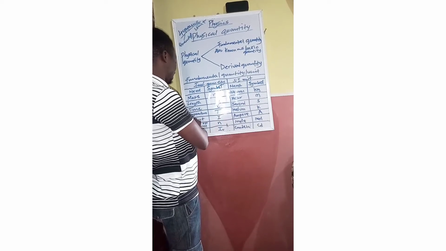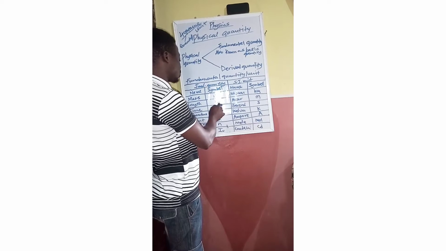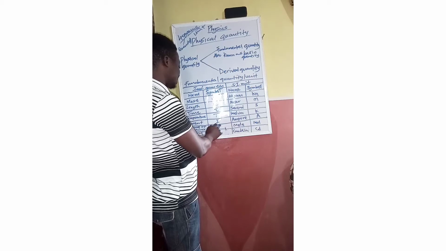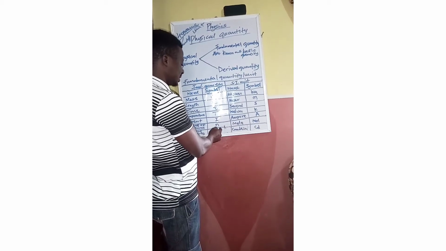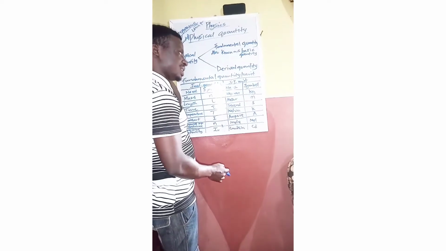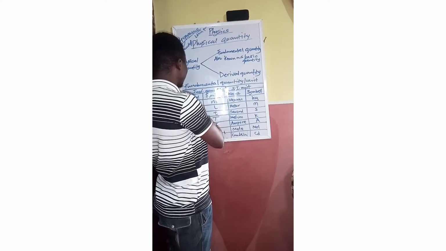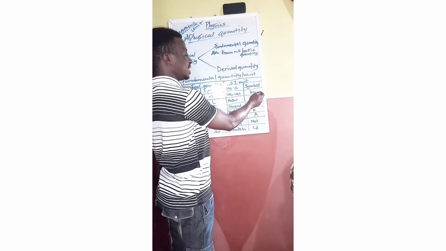We have time. The symbol is small t. Temperature. The symbol is capital T. Current is I. While amount of substance is n, small n. And luminous intensity is Iv. While the unit of mass is kilogram and its symbol is kg.